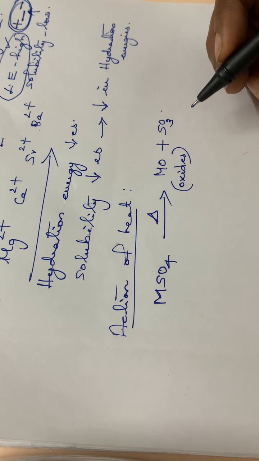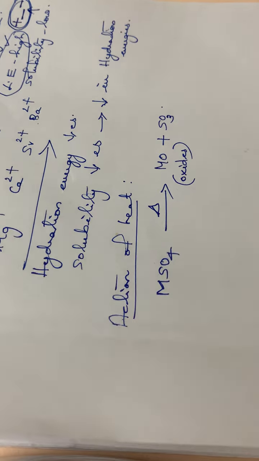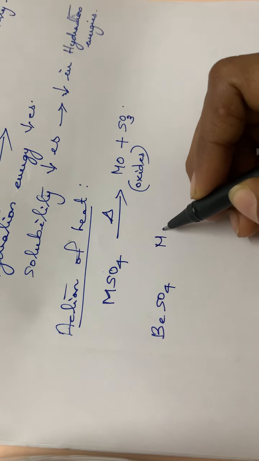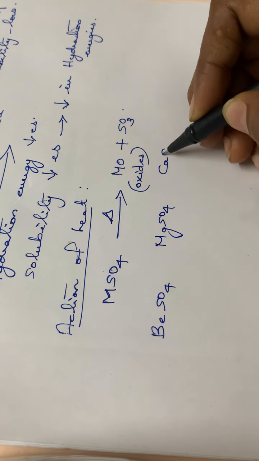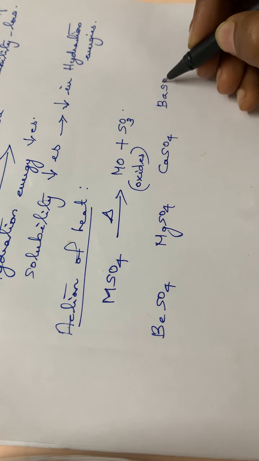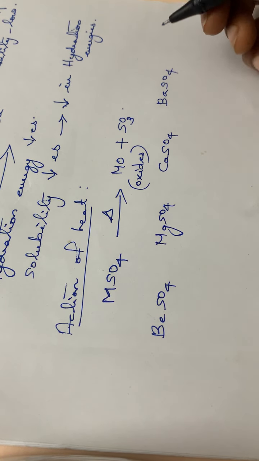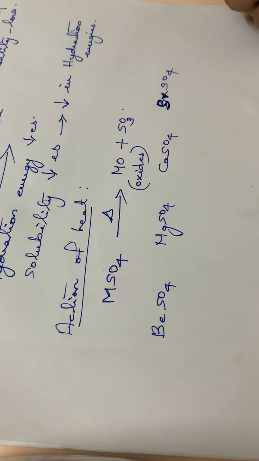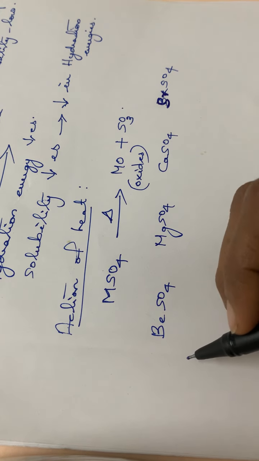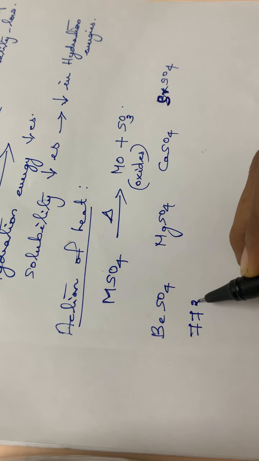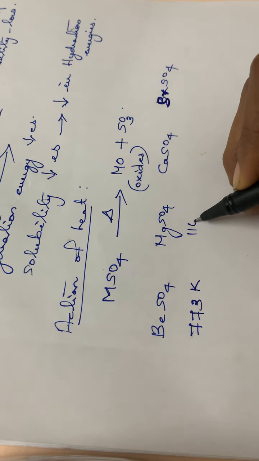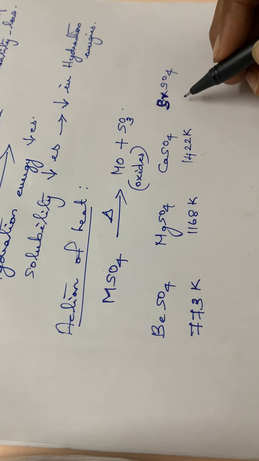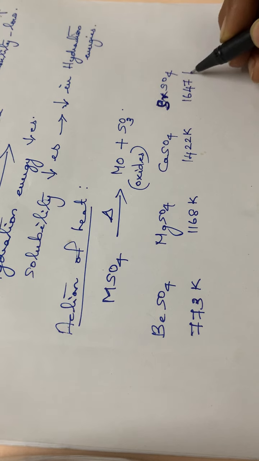So again, we have to go through the temperature of decomposition of some of these compounds. For example, beryllium sulfate, magnesium sulfate, calcium sulfate, and strontium sulfate. The temperature of decomposition for beryllium sulfate is 773 Kelvin. For magnesium sulfate, it is 1168 Kelvin. For calcium sulfate, it is 1422 Kelvin. And for strontium sulfate, it is 1647 Kelvin.